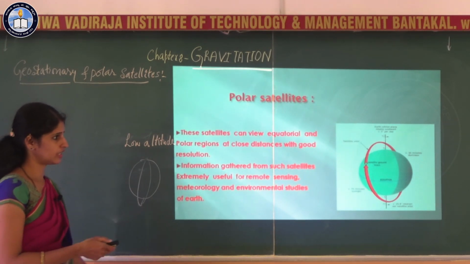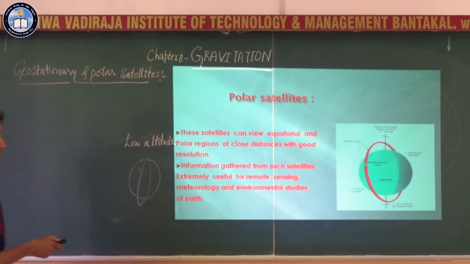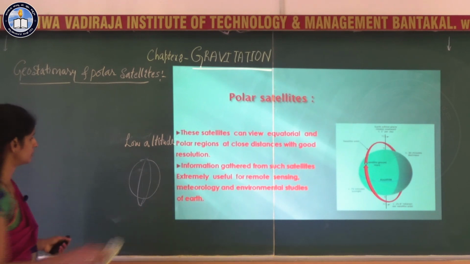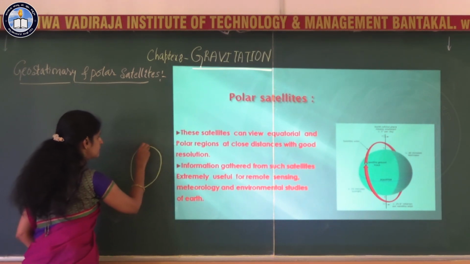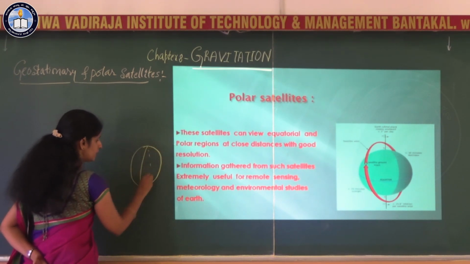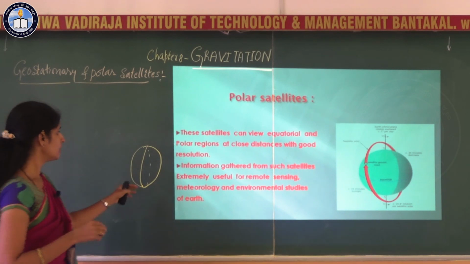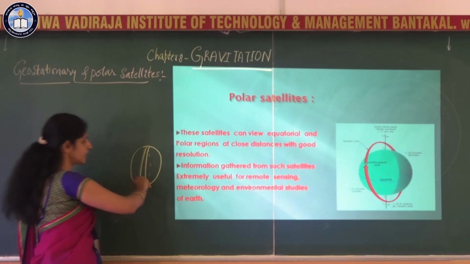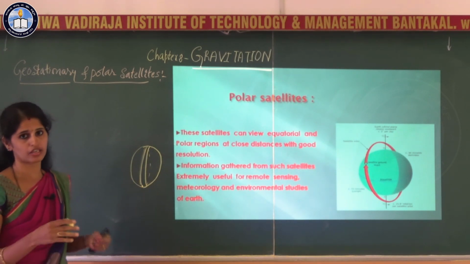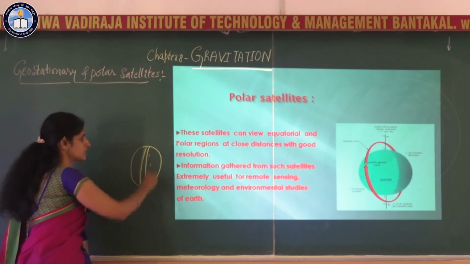Here you can see how the satellite rotates around the earth. It will move from north to south, passing through the poles of the earth. As this satellite revolves around the earth in one particular orbit, the camera attached to this satellite will cover one strip of the earth, and the adjacent strip will be covered in the next orbit. Like that, the photograph or information of the whole earth can be collected by the strip by strip motion of that satellite.